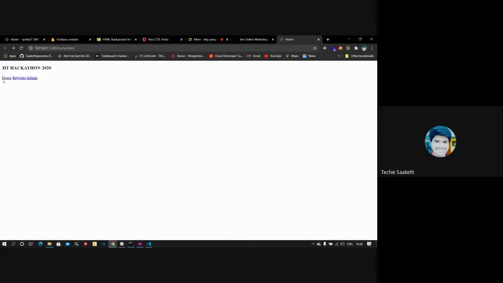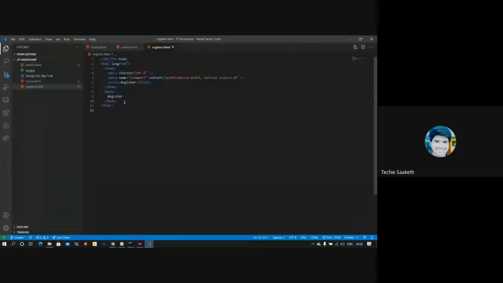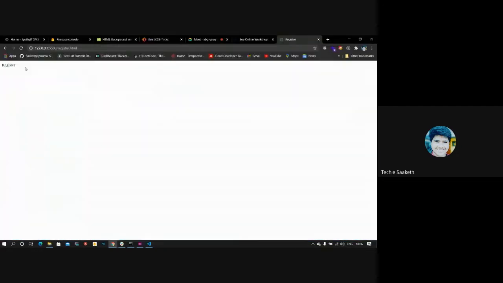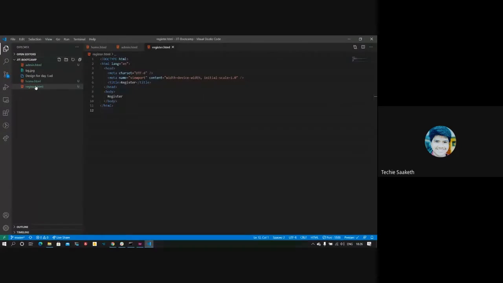I'll try clicking on any of these links. You can see that home.html is being loaded here. When I click on register, since in register.html there is only one thing, register, it is getting displayed here. And when you click on admin, just admin is being displayed, since there is just admin in the body section of this admin.html.